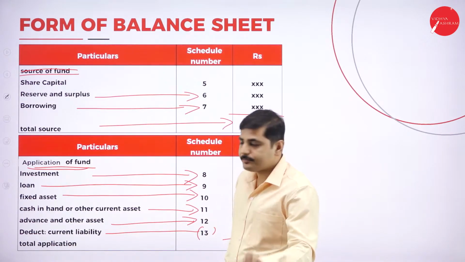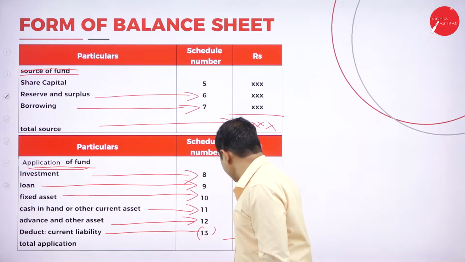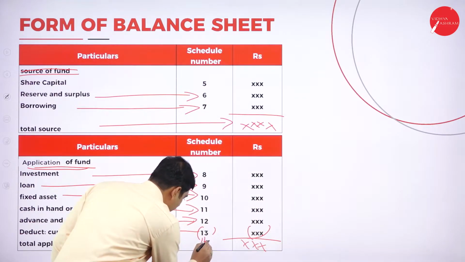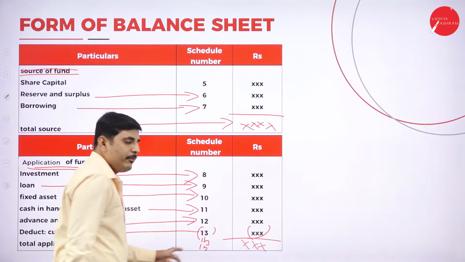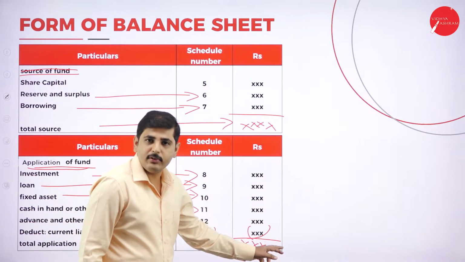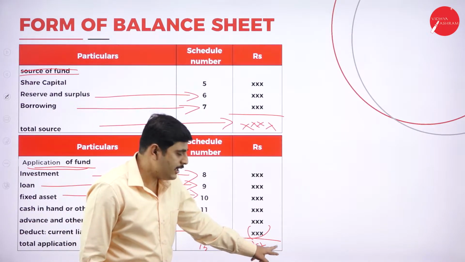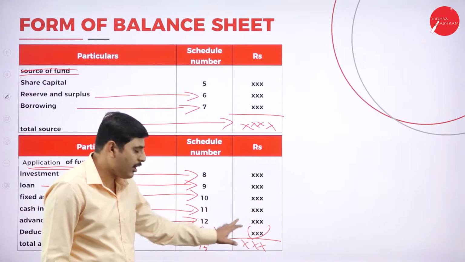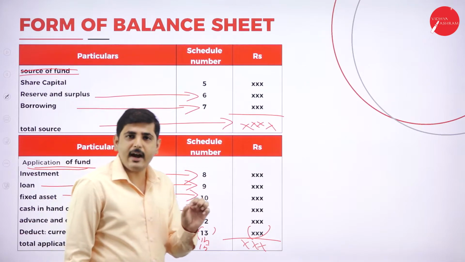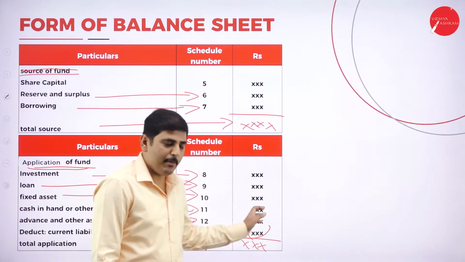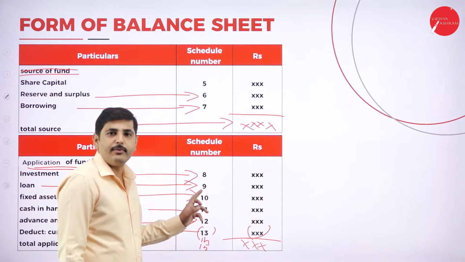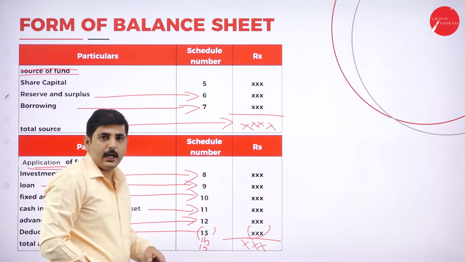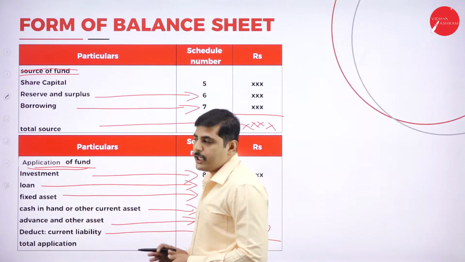They will leave the amount column blank. So we should not add or deduct any amount from schedule numbers 14 and 15. Now let's go to the schedules.